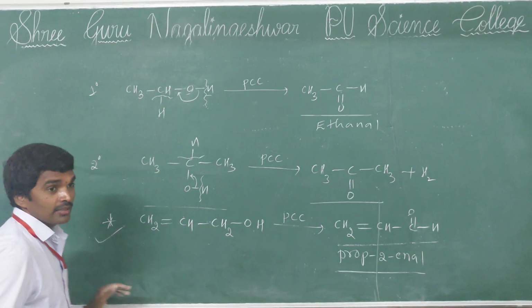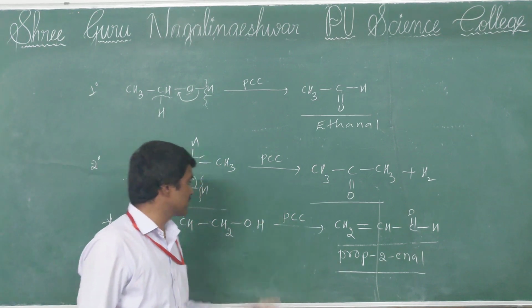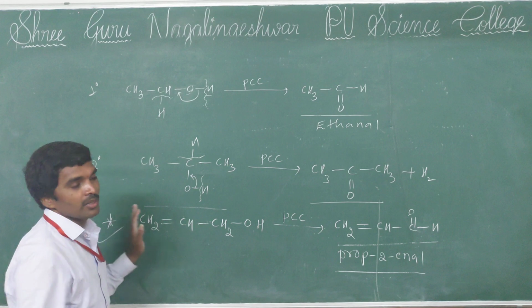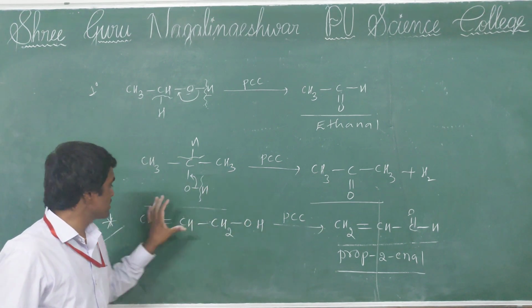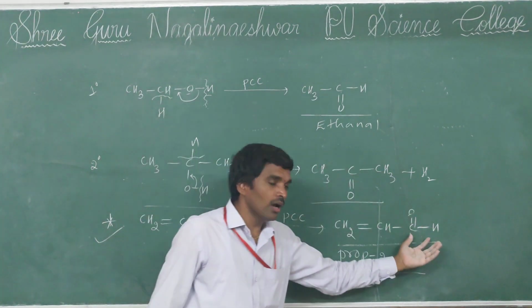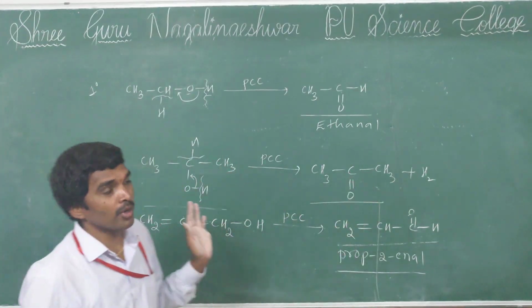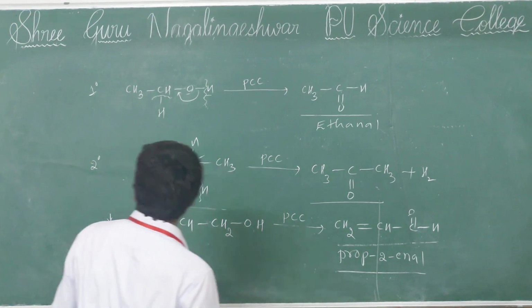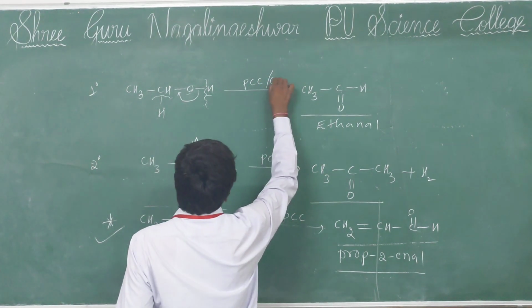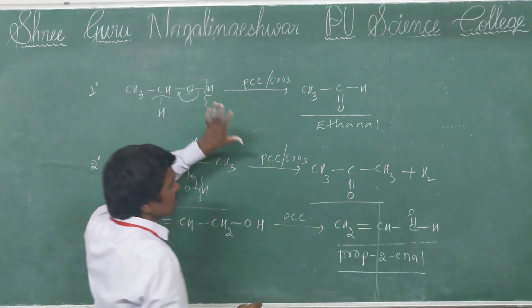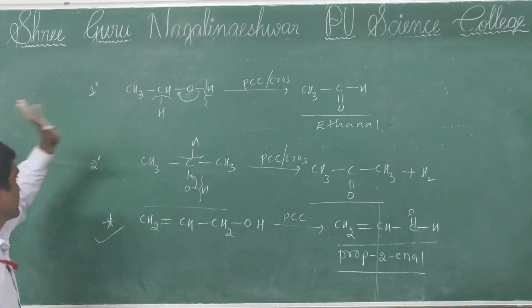By this reaction, the important thing is that PCC does not disturb the double bond. The function is that only alcohols are converted to aldehyde or ketone. That point to remember. And the function of CrO3 is also the same.